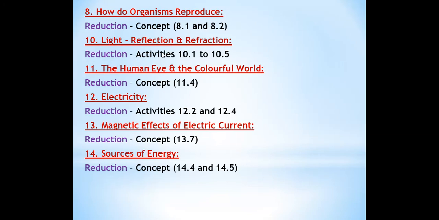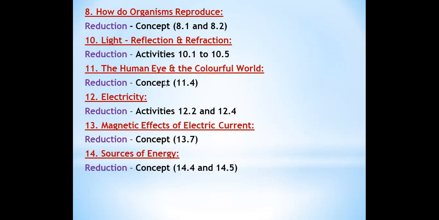Next is light reflection and refraction, chapter number 10. In this, a few activities are removed. Activities 10.1 to 10.5 they have removed in this chapter. All the other topics we have to cover. Only these activities, 10.1, 10.2, 10.3, 10.4 and 10.5, five activities, are removed from the syllabus. Else we have to read the full chapter in light reflection and refraction.